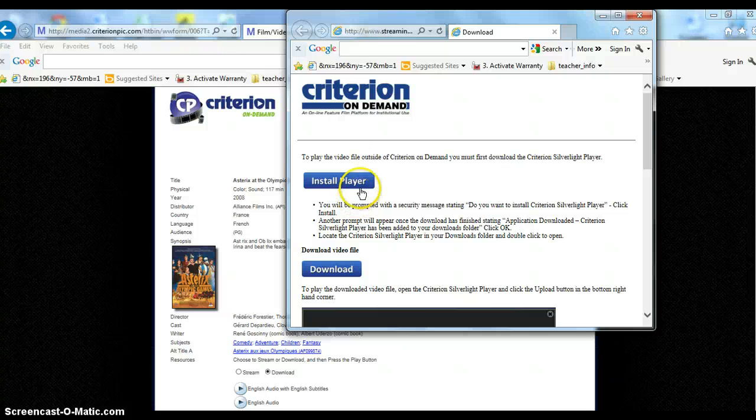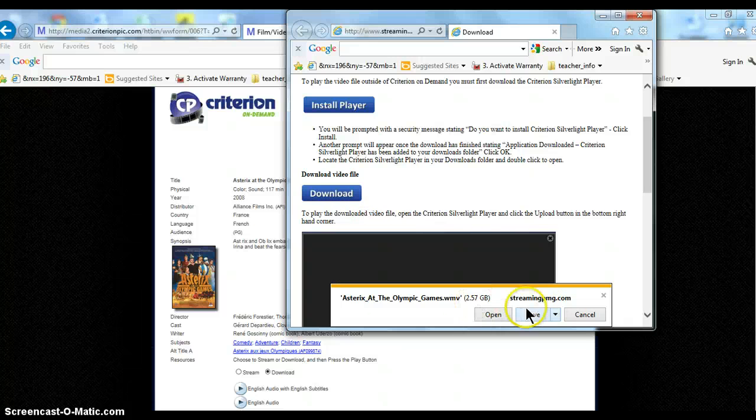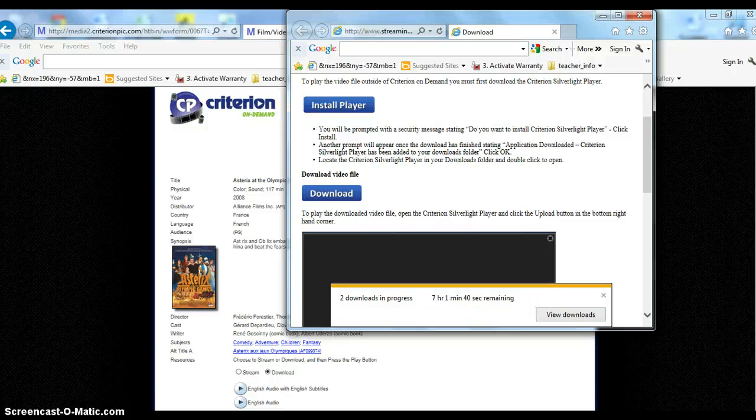The other thing you need to do on the computer that you're going to play it on is install the Criterion Microsoft Silverlight player here. So you need to install this, and then you click on download, and it will start downloading the file. And as you can see, I've got it. I want to save this, and I'm up at 8 hours here to actually get this video downloaded. So I'll be able to take my stick out tomorrow morning, take it to school, and show it.